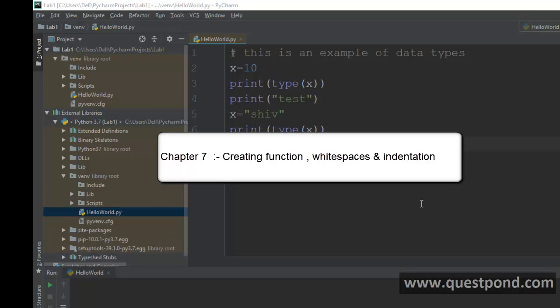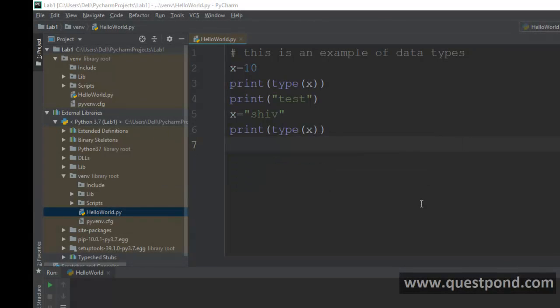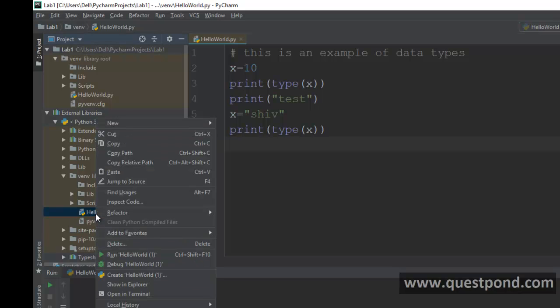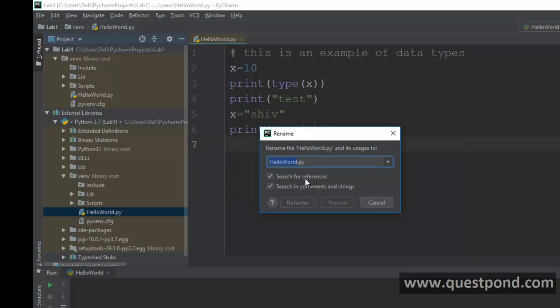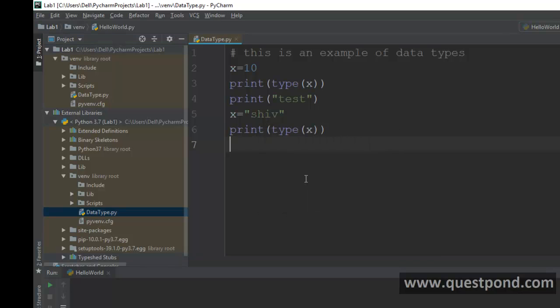One of the most important concepts which you need to understand while you are learning Python is how white spaces, indentations and new lines govern the whole Python syntax. So what I will do here is, we can see that we have this hello world. Let us go ahead and rename this to data types. You can see I went to refactor and typed data types.